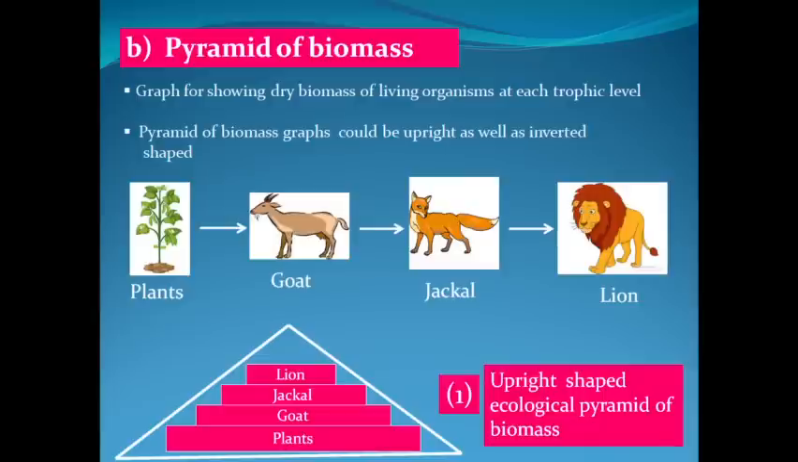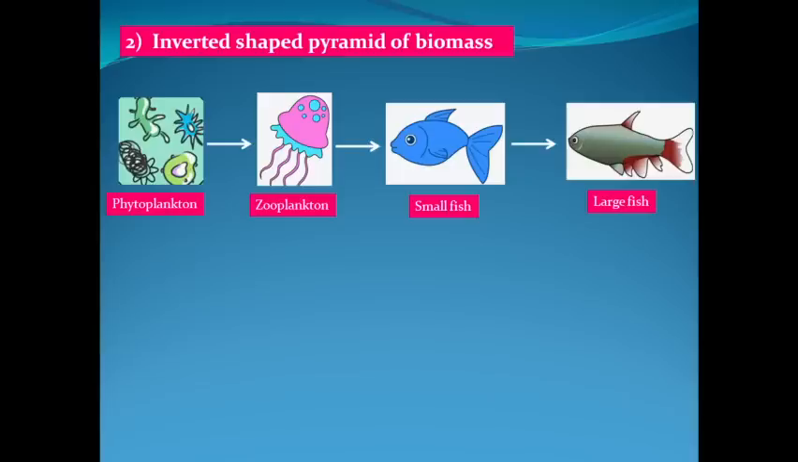Now we'll see another food chain in which biomass will increase from producer to top consumer level. This is a food chain which operates in marine ecosystem and which starts with phytoplanktons. These are microscopic organisms, autotrophs or producers on which zooplanktons will feed. Zooplanktons are jellyfishes or small insects. Then small fishes will feed on zooplanktons and large fishes will feed on small fishes.